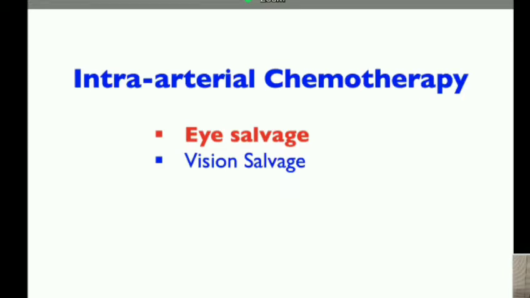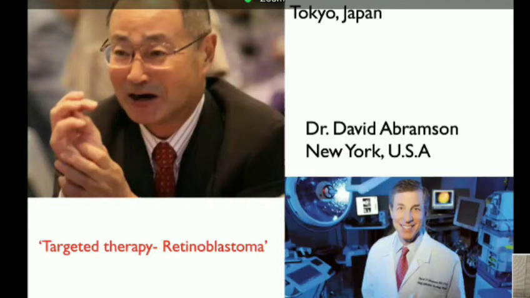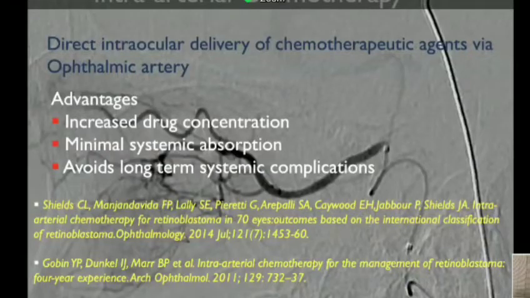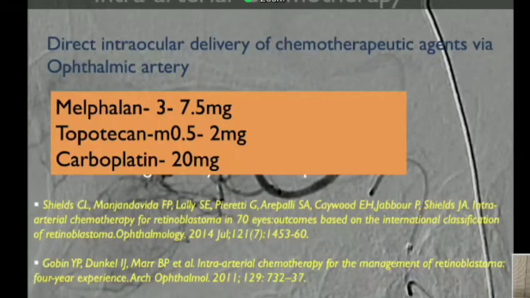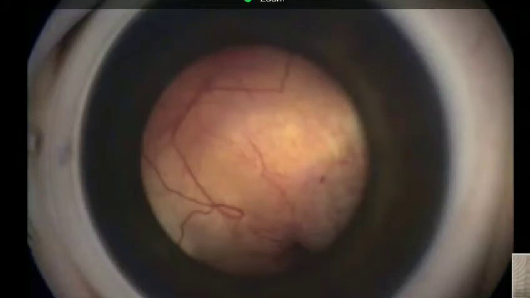So this was put forward by Dr. Akihiro Kaneko, a respectable ocular oncologist from Japan, and was popularized by Dr. David Abramson from New York, USA. The drugs that we use in intra-arterial chemotherapy are different from systemic chemotherapy. Melphalan, topotecan, and carboplatin are the drugs that we use as a triple drug, a double drug, or a single drug therapy, depending upon the situation of the tumor and the choice of the treating ocular oncologist.